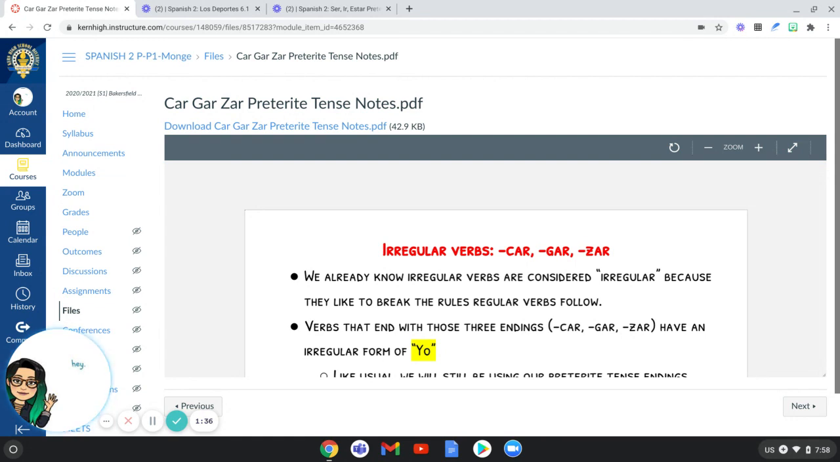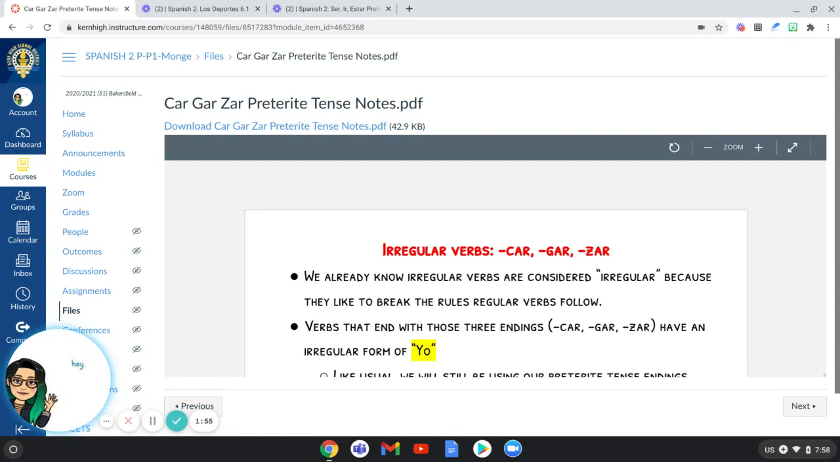But this is only for preterite tenses, because you don't have to do this in the regular present tense that you did last year, which is why we didn't talk about them last year. So these are irregular verbs, and they're known as car, gar, zar verbs because it only happens to words that end with car, gar, or zar.